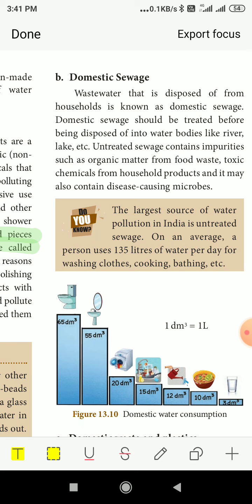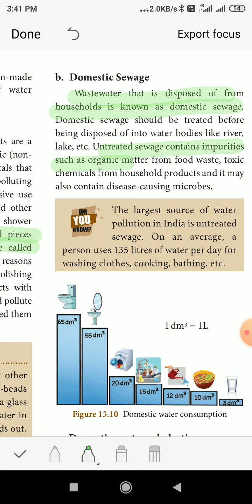Wastewater that is disposed of from the household is known as domestic sewage. So all the wastewater coming out from the house is called domestic sewage. Domestic sewage should be treated before being disposed into water bodies like rivers, lakes, etc. Untreated sewage contains impurities such as organic matter from food waste, toxic chemicals from household products, and it may also contain disease-causing microbes.